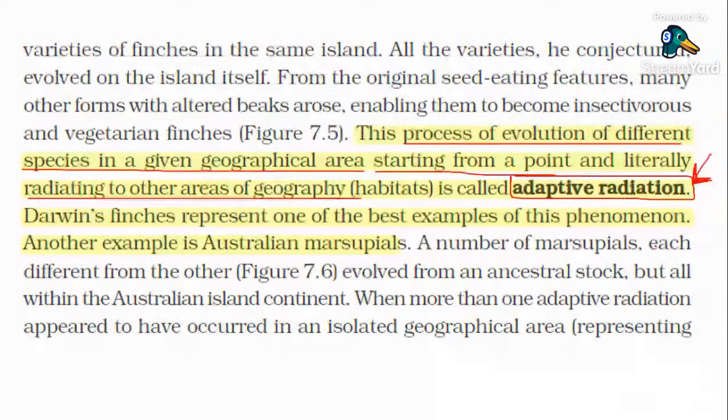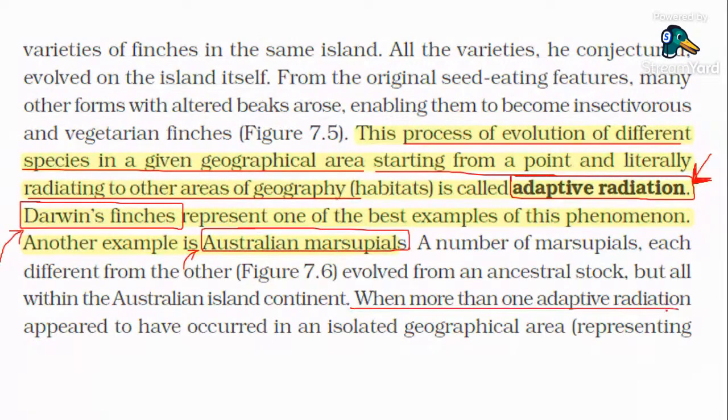Clear? So the process of evolution of different species in a given geographical area, starting from a point and literally radiating towards the other parts of the geography, is referred to as the adaptive radiation. Clear? Darwin finches is an example. Darwin finches and Australian marsupials are examples for adaptive radiation. So the examples are very important. In the exam, they can ask you: Australian marsupials are an example of, adaptive radiation. Okay. Is that clear?